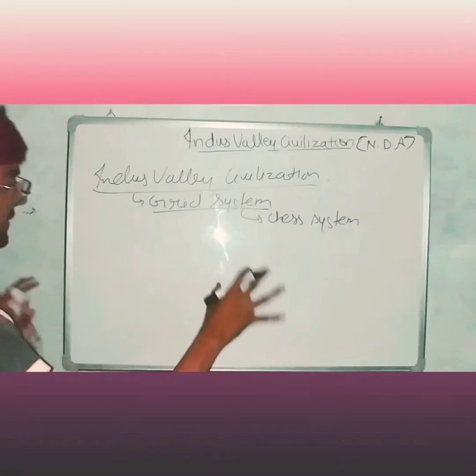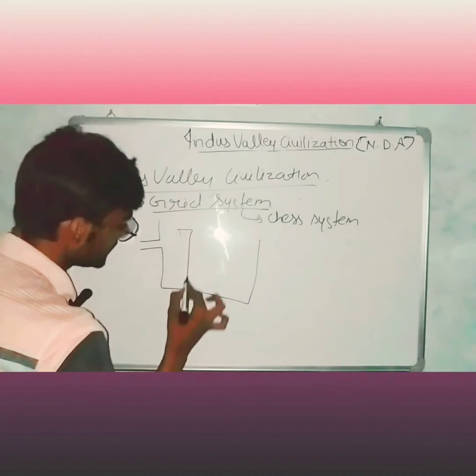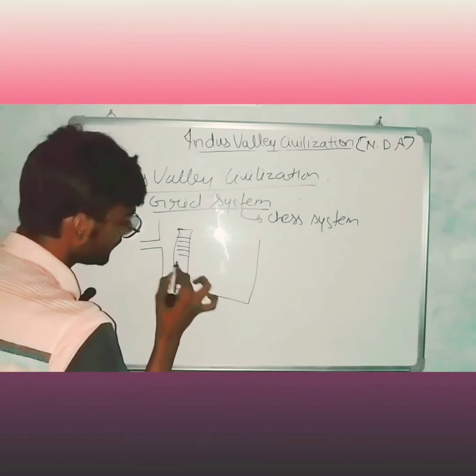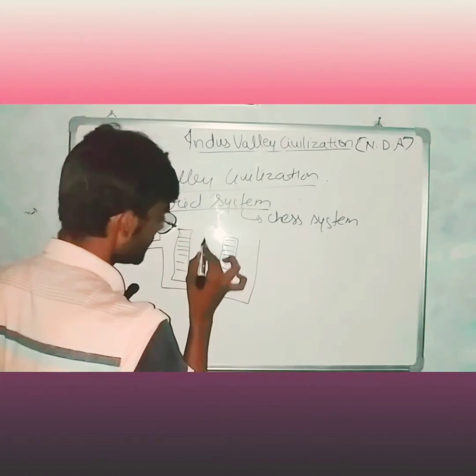The Indus Valley civilization was somewhat like this: here people are living, and here people are living, and here also.